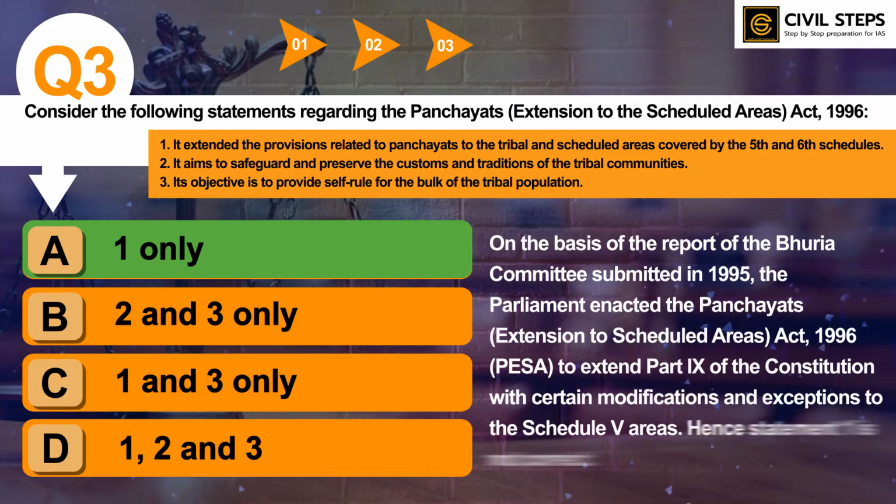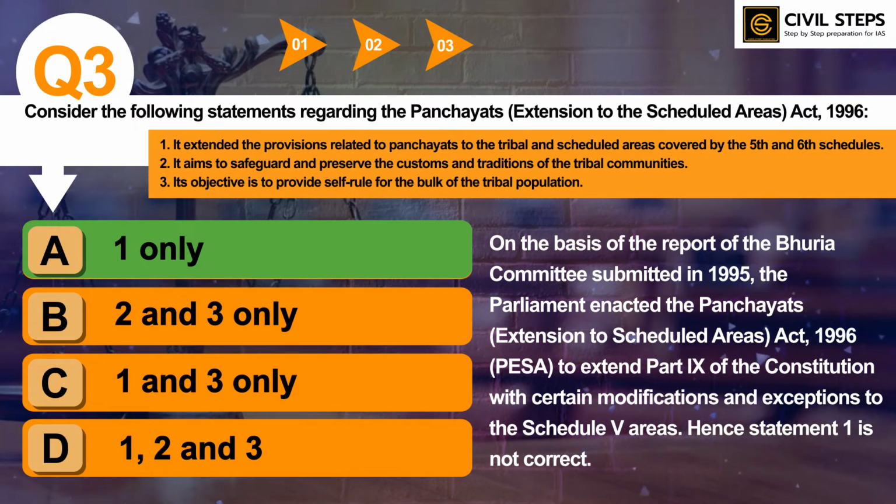Because on the basis of the report of the Bhuria Committee submitted in 1995, the Parliament enacted the Panchayats Extension to Scheduled Areas Act 1996 to extend Part 9 of the Constitution with certain modifications and exceptions to the Scheduled 5 areas. Hence, statement 1 is not correct.